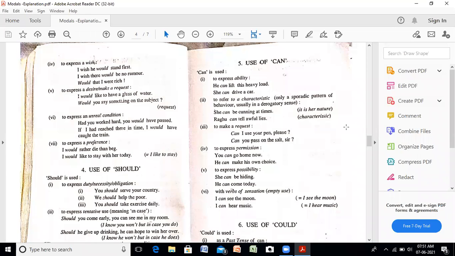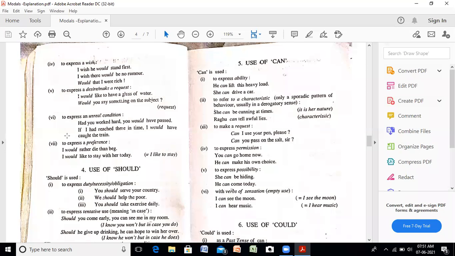To express a desire, make a request. I would like to have a glass of water. Would you say something on the subject? To express a desire or make a request. And this is used for making a request also. We use would. To express an unreal condition, कोई ऐसी condition जो कि unreal है, अब नहीं हो सकती, जैसे